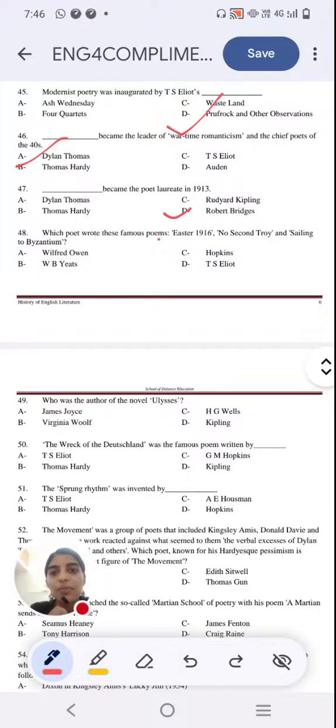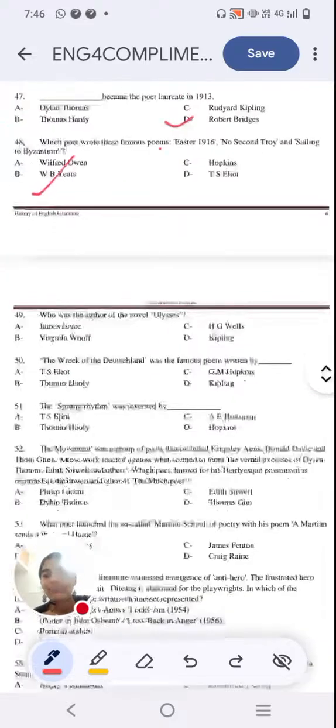Next question. Which poet wrote these famous poems? Okay, identify the writer. Easter 1916, No Second Troy, Sailing to Byzantium. We already discussed this when I was talking about this person. I talked about all these works. It is W.B. Yeats. Two more questions.